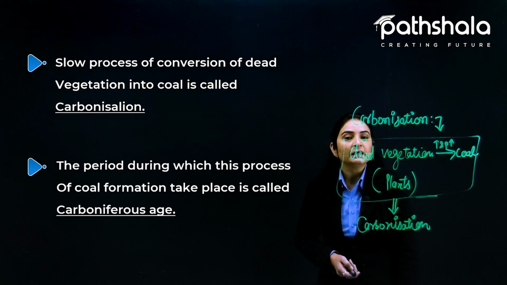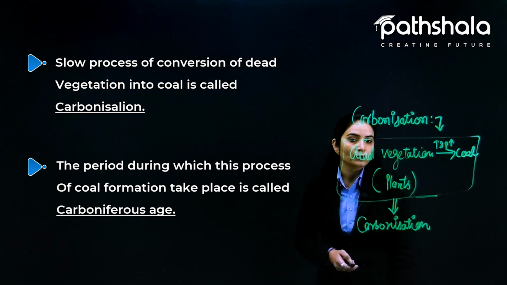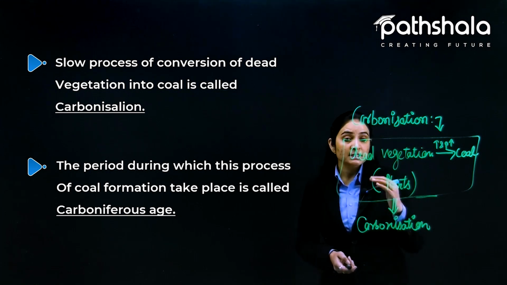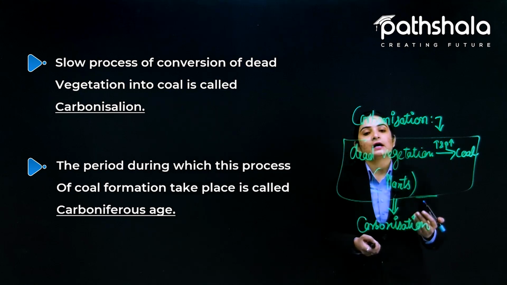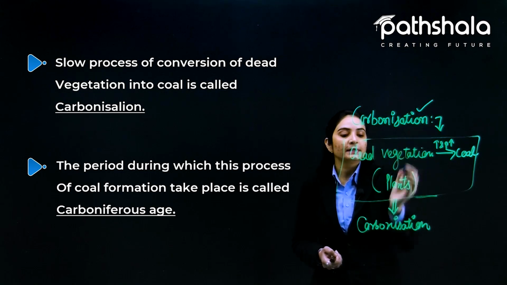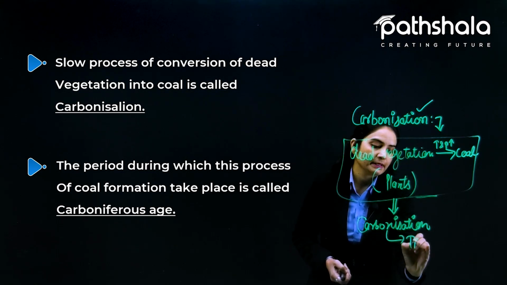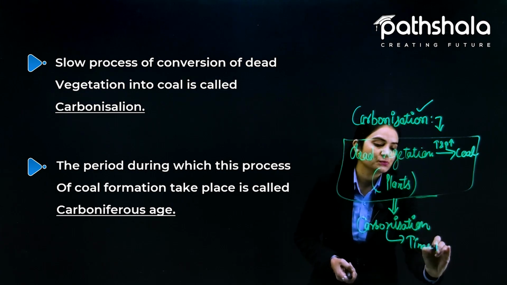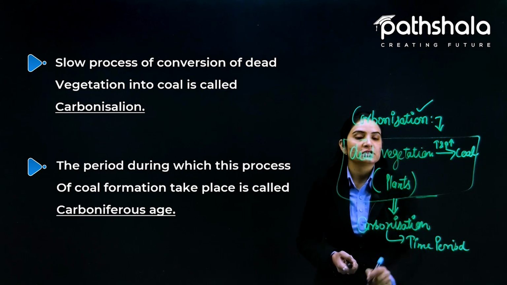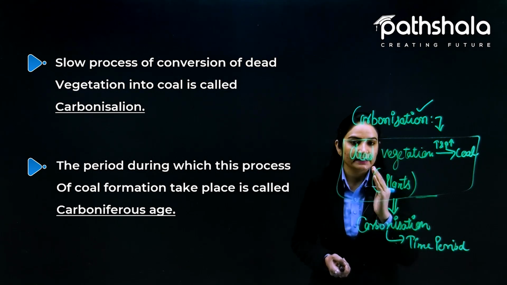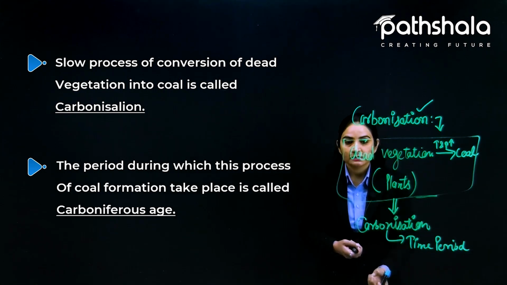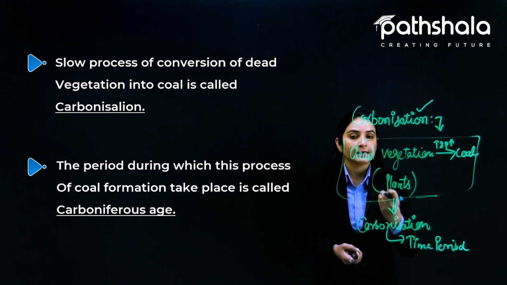Another is the period during which this process of coal formation takes place is called Carboniferous age. तो जिस एज में, जिस टाइम पीरियड में ये कार्बनाइजेशन प्रोसेस होता है, फाइन, द टाइम पीरियड, कौन सा पीरियड? टाइम पीरियड. जिस पीरियड में दिस प्रोसेस इज हैपनिंग, विच प्रोसेस? Carbonization. Time period required for the carbonization is called as Carboniferous age. That is very, very important. Two new phenomenon we will come to know here. One is carbonization, another is Carboniferous age.